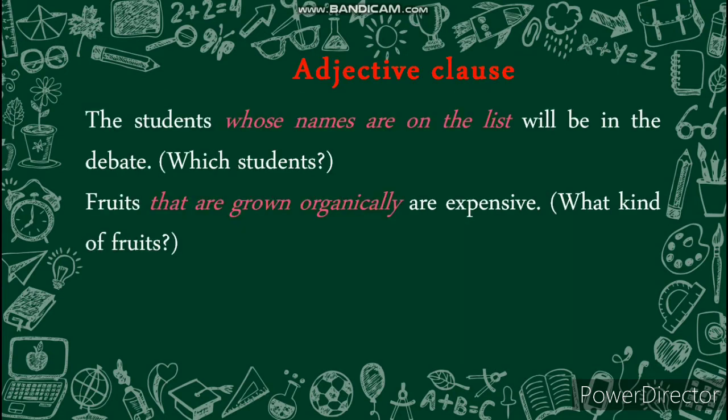See the example. The students whose names are on the list will be in the debate. Which students? Whose names are on the list. Next is fruits that are grown organically are expensive. Here the adjective clause is the answer to the question what kind of fruits.